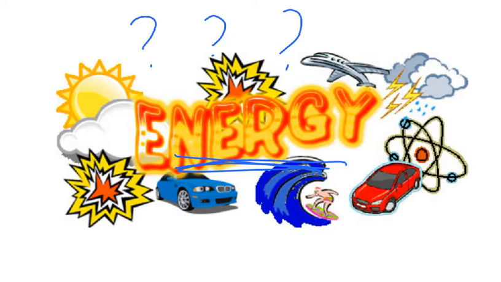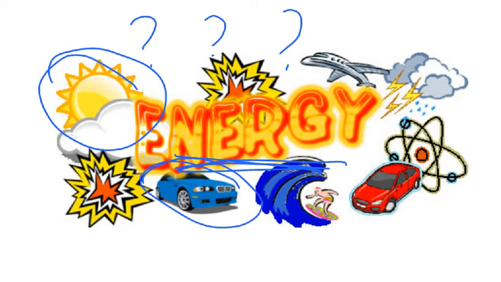Basically, energy is what makes anything happen. It's what makes the sun glow. It's what makes cars move. Light and heat are forms of energy, and energy also can be stored in chemical bonds that make up living things. And that's the kind of energy we're mostly going to be focusing on.